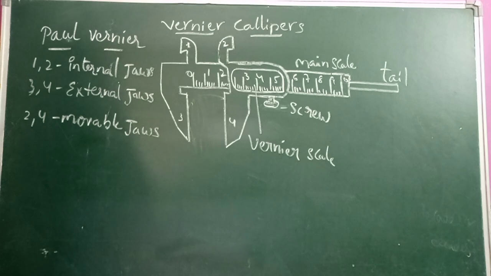Now, how does this vernier calipers work?